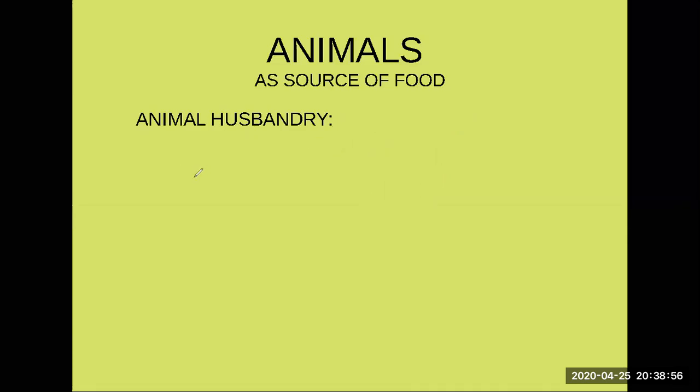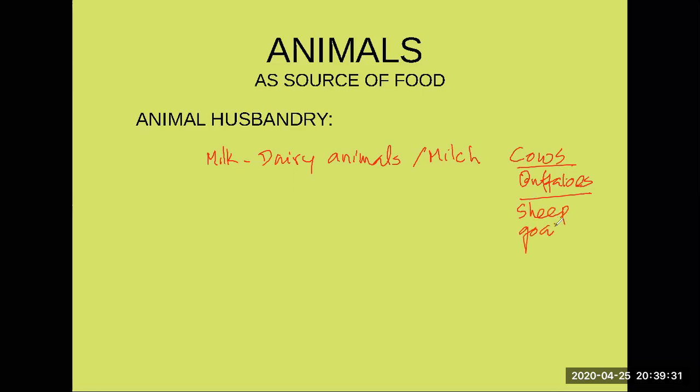We can classify animals into different groups. Some of the animals give milk. These are called dairy animals. They produce milk, they're mainly for milk, or they are known as milch animals. For example, cows, buffaloes. These are the milch animals. Mostly these two are used, but in some places you can see sheep is used, goat is used, like in Kuwait, they get milk from the camel, right?